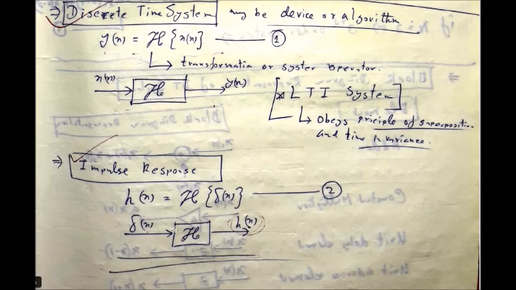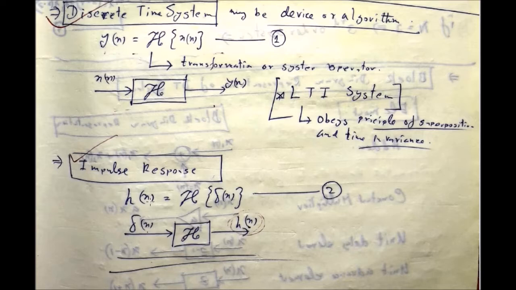Now, define the system. It is the system characterized by the system operation H. If you provide a unit impulse signal at the input, then the output of the system is called the impulse response.